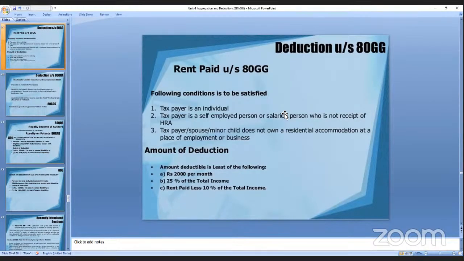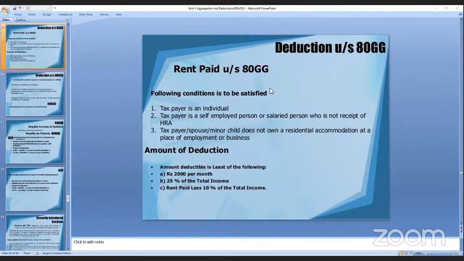Any doubts? Tell me. No doubts. No, ma'am. Ruhi, you have written no, ma'am. No, ma'am means no doubts.